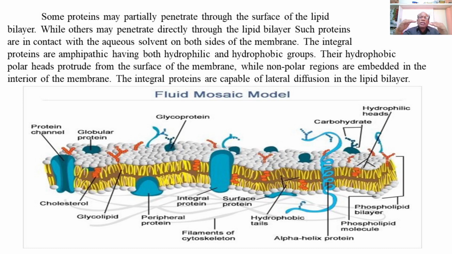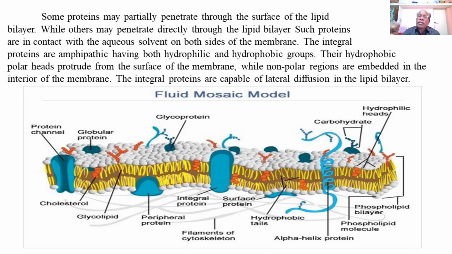There are also surface proteins occurring as peripheral proteins, which are partially submerged into the lipid bilayer of the plasma membrane.